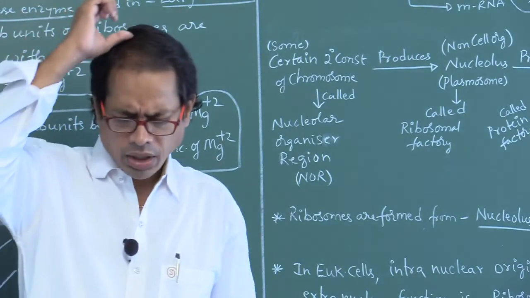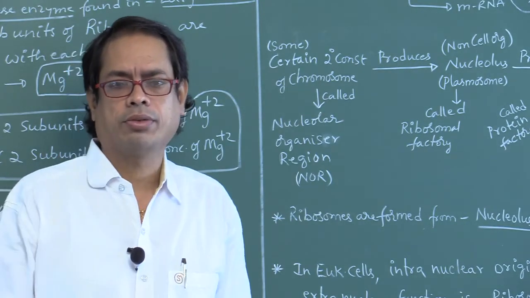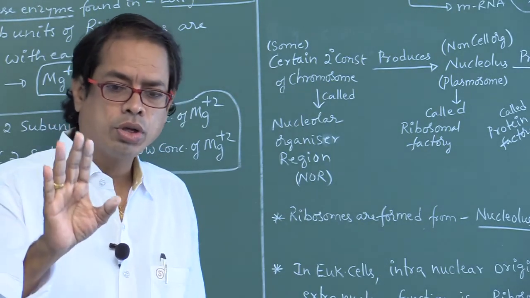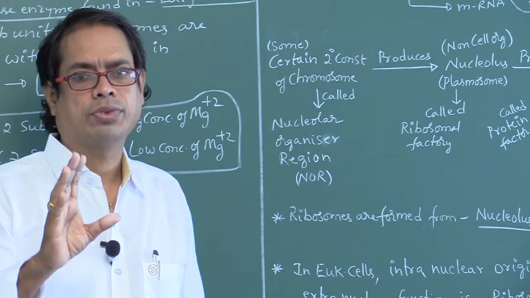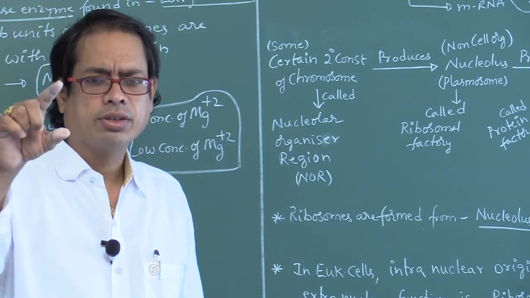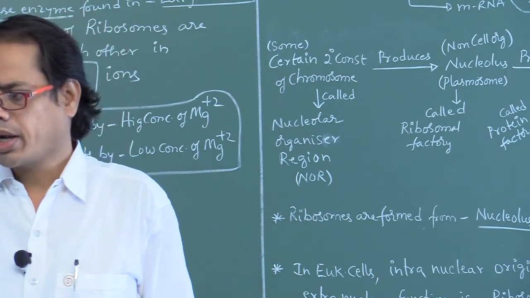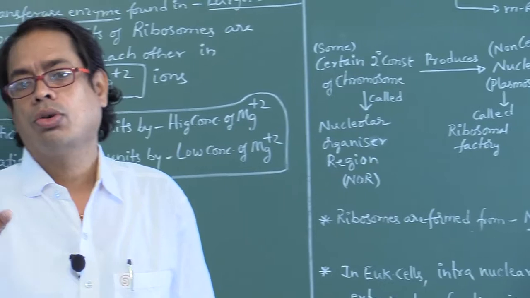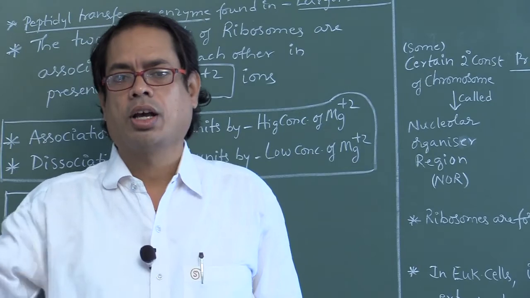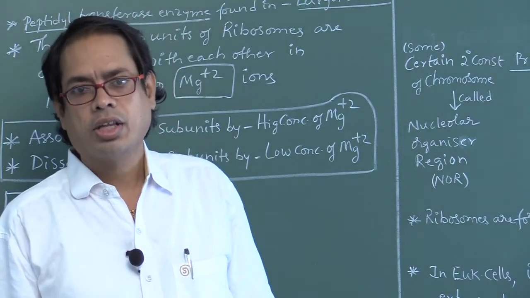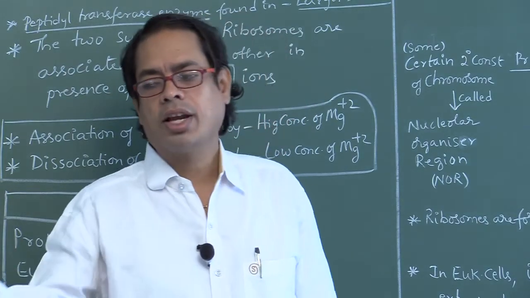That is ribosomes. From the nucleolus, ribosomes are formed, that is, inside the nucleus. The nucleus contains nuclear pores. Through those nuclear pores, ribosomes are transported from the nucleoplasm to the cytoplasm. In the cytoplasm, the ribosomes' function will occur. So the origin is inside the nucleus, and the function is outside the nucleus.